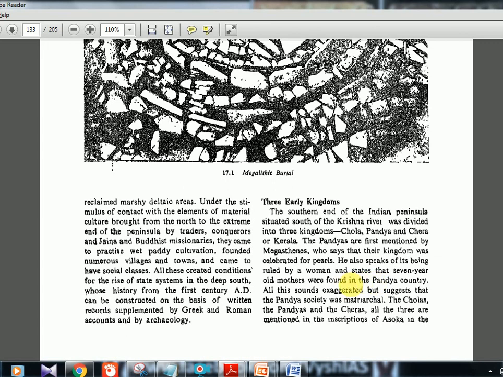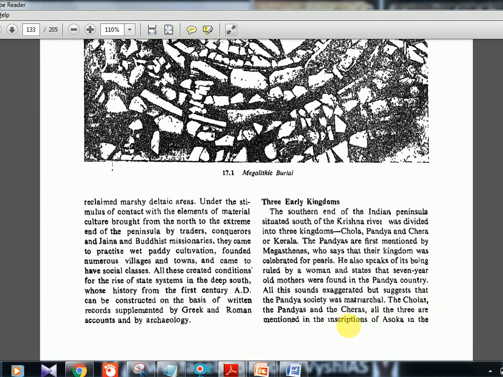There was child marriage kind of thing. Okay, 7-year-old mother might be exaggerated. All this sounds exaggerated, but suggests that Pandya society was matriarchal. Okay, so they are telling because there is a woman ruler and there is a 7-year-old mother. So they are concluding two things. It might be matriarchal and also that child marriage was there.